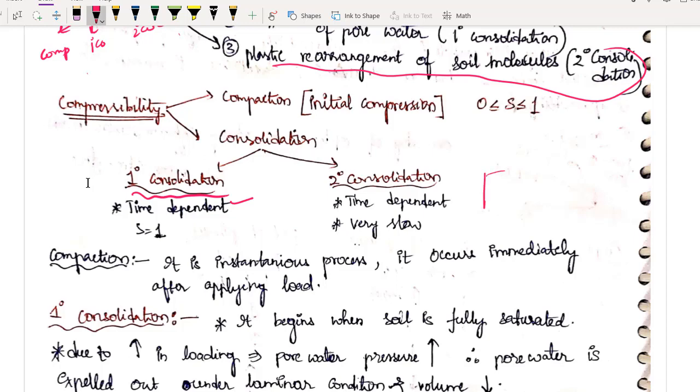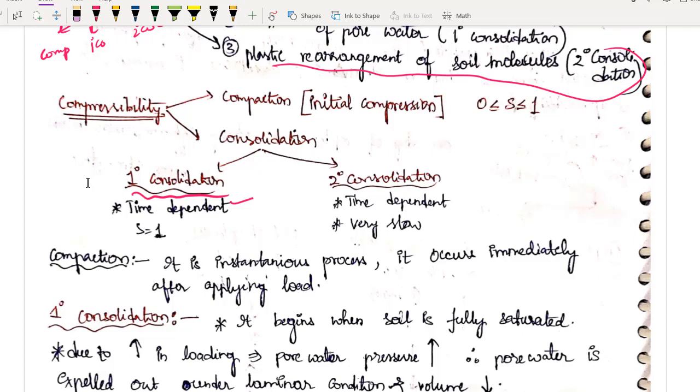See, I have told you this primary consolidation is due to expulsion of pore water. Originally it will be something like this: soil solids will be something like this and the water will be absorbed over these soil solids. So if you are providing better drainage facilities, obviously the more drainage facilities, the faster the water will go and the faster your primary consolidation will occur. As simple as that. Yes, you can modify this primary consolidation, but we are considering it as a natural process only. It will occur in nature on its own.